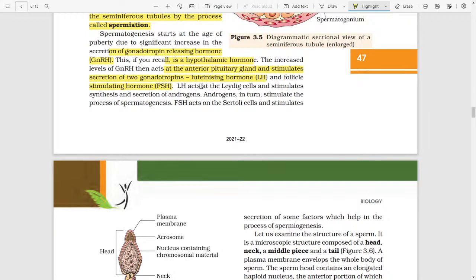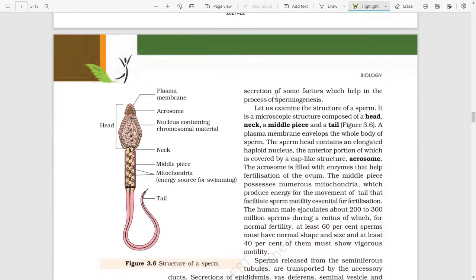LH acts at the Leydig cells and stimulates the synthesis of androgens. Androgens in turn stimulate the process of spermatogenesis. FSH acts on the Sertoli cells and stimulates the secretion of some factors which help in the process of meiosis.